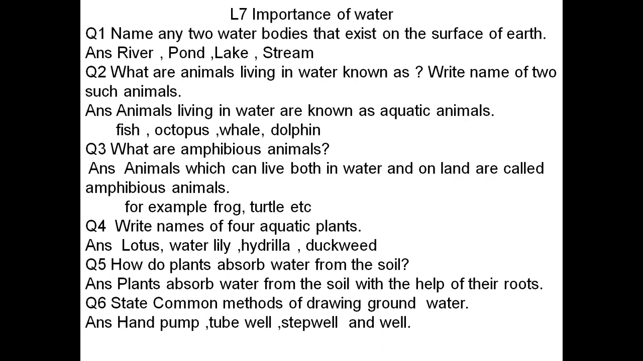Next question, what are animals living in water known as? Write the name of two such animals. It is a one word answer. Animals living in water are known as aquatic animals, and you write the animals' names: fish, octopus, whale, dolphin. What are amphibious animals? Animals which can live both in water and on land are called amphibious animals. Here I am not asking for examples, but you can also write examples: frog, turtle, salamander.